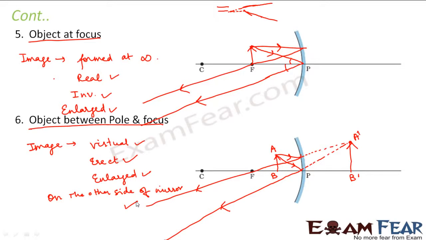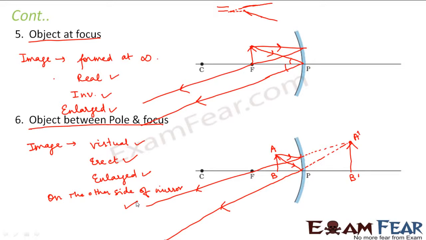For example, in case of your shaving mirror, I asked you that time, why do you think a concave mirror is used in your shaving mirror? That's because when you shave, it is not that you keep your shaving mirror in some other room, or some long distance away from you, right? When you want to shave, you are quite close to the mirror. You are the object that time, and the image which you see on the mirror is your image. So your distance from the mirror is very less. That means you are very close to the concave mirror.